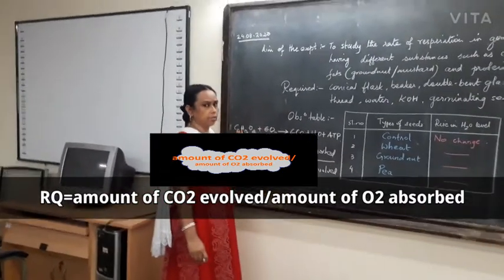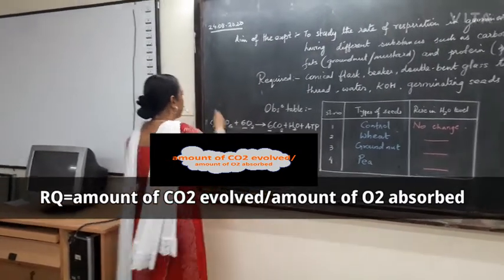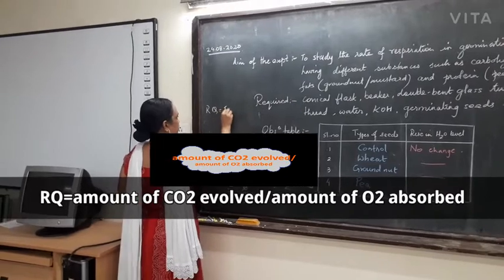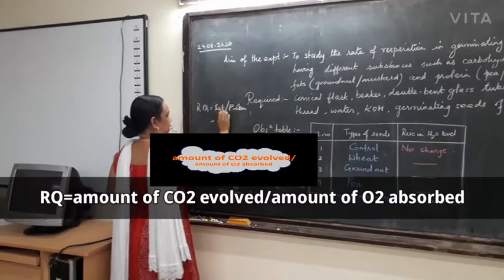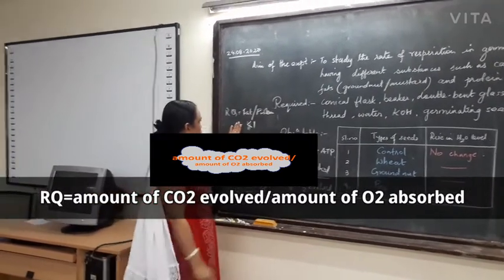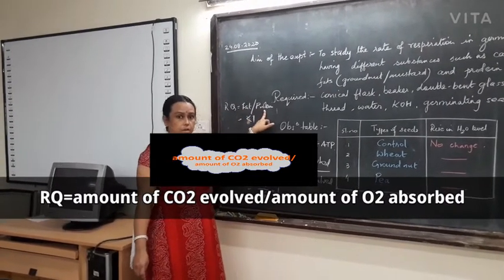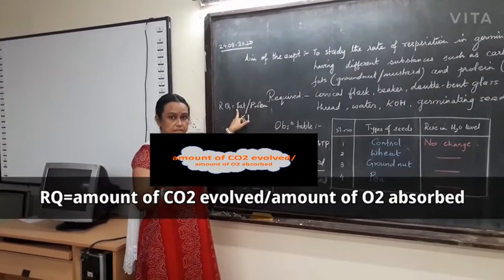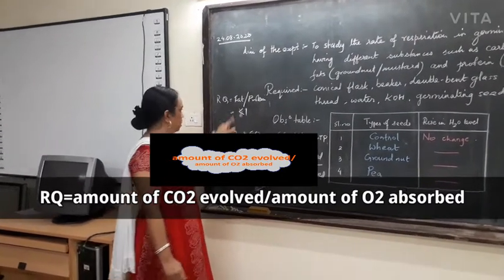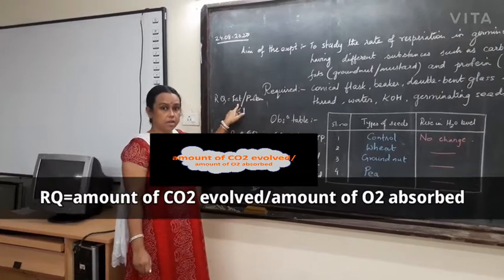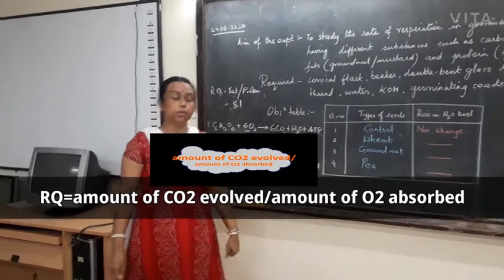But this is not the case with all other kinds of respiratory substrate. If it is protein or fat, the RQ value will be less than 1. Am I clear? So the RQ value, that is the respiratory quotient, of seeds containing fat, such as groundnut or mustard or castor, and protein, such as gram, bean, or pea, will be less than 1 if we take such germinating seeds which have either fat or protein as respiratory substrate.